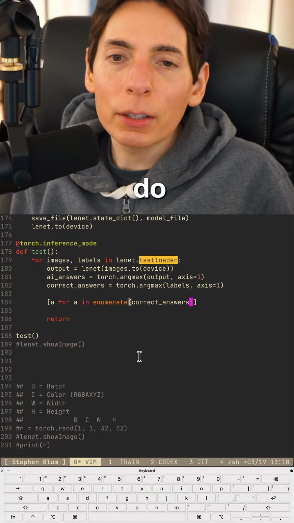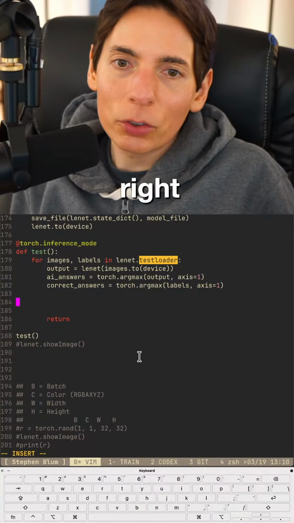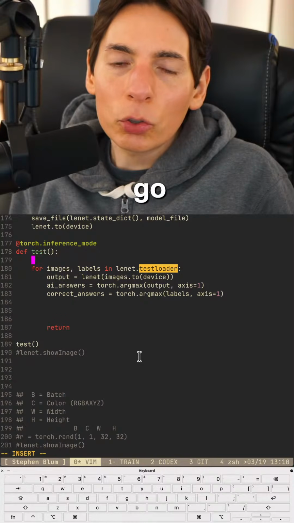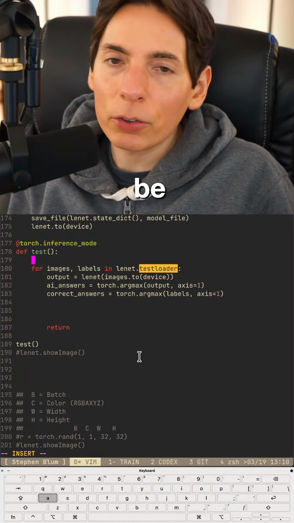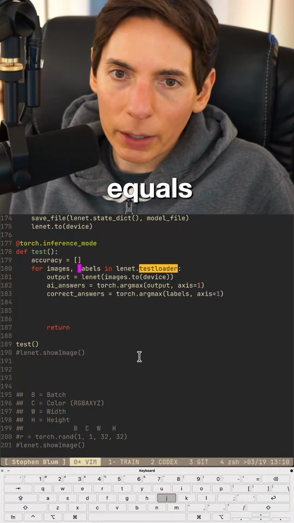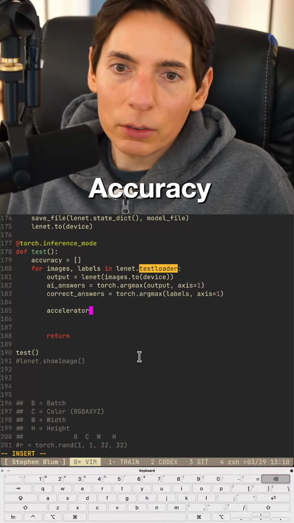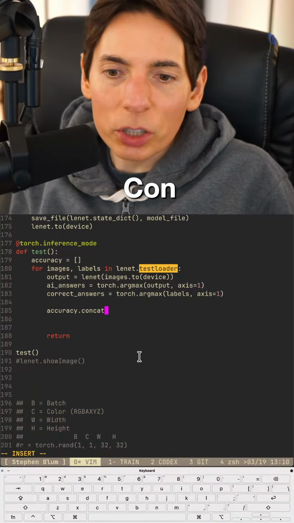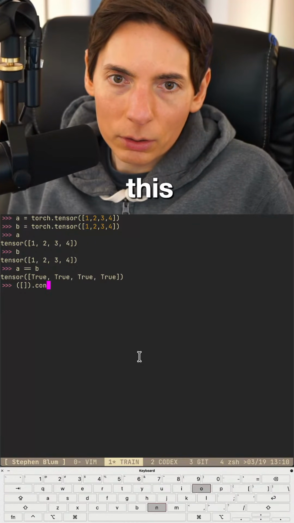So instead of doing this, we don't need to do this. Let me create a variable up here that will be accuracy. Accuracy equals a simple array, and we're going to say accuracy dot concat, which I do believe is, let me double check this.